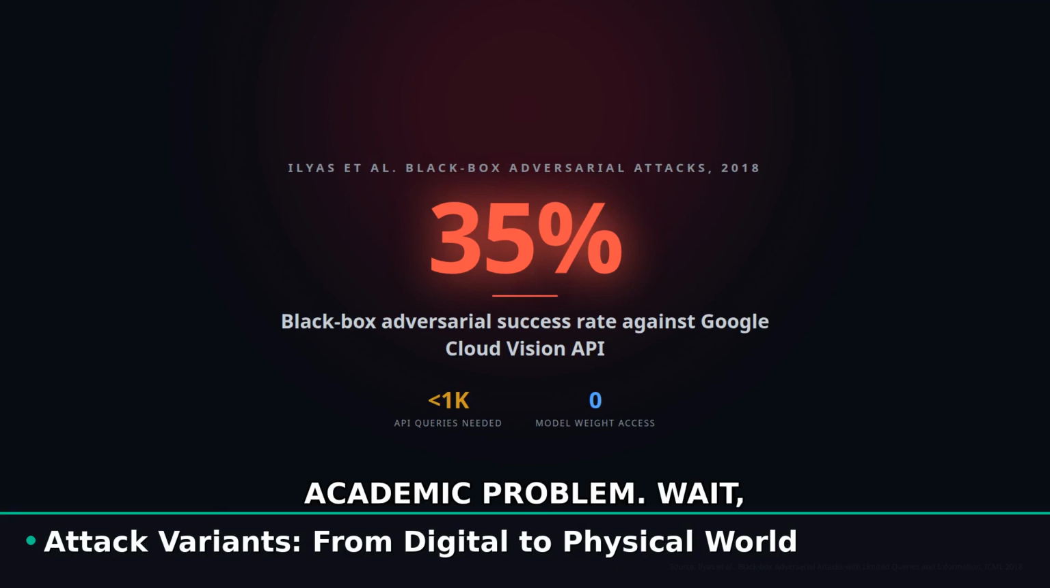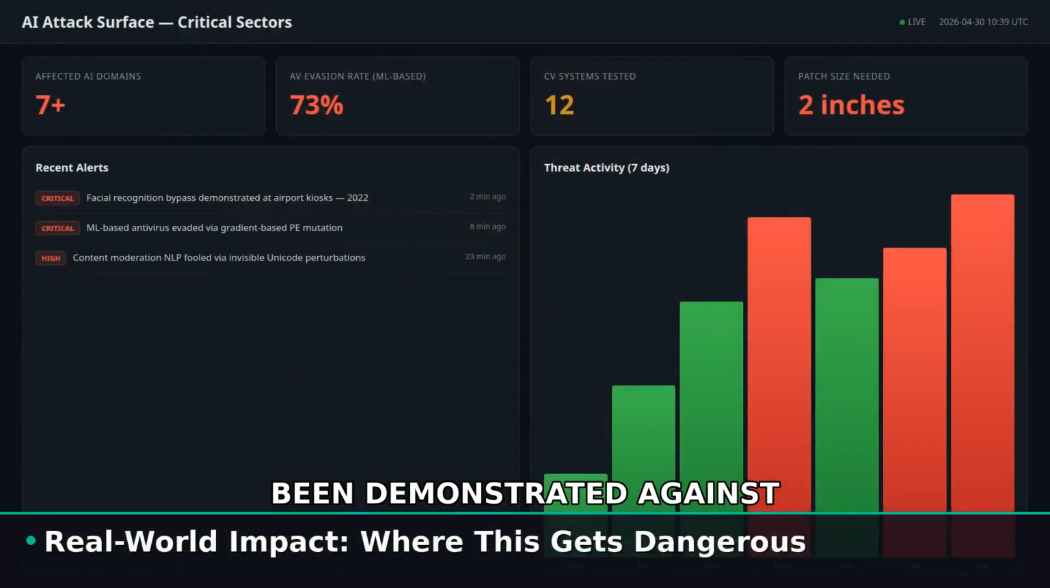Wait, it gets worse. Adversarial attacks have been demonstrated against facial recognition at border control, against malware classifiers inside commercial antivirus engines, against NLP models used for content moderation. The attack surface is everywhere AI makes a decision.